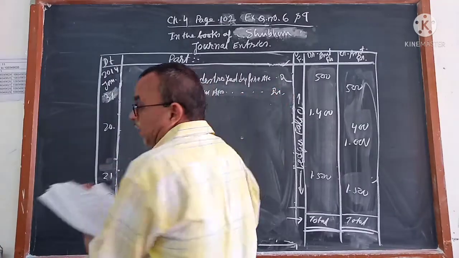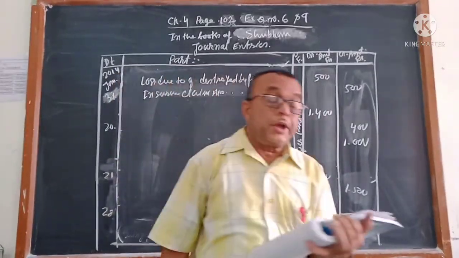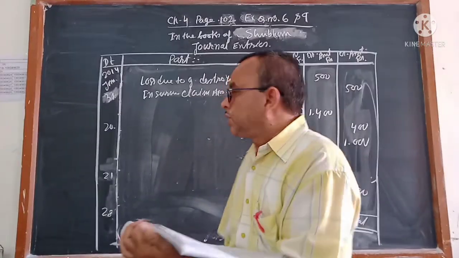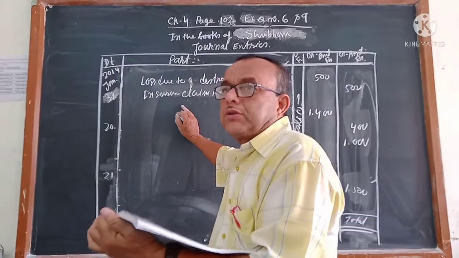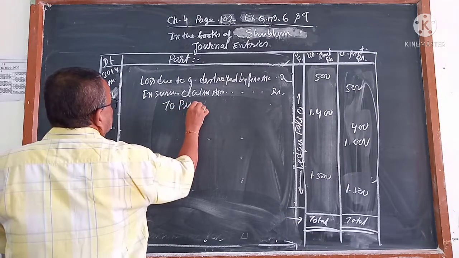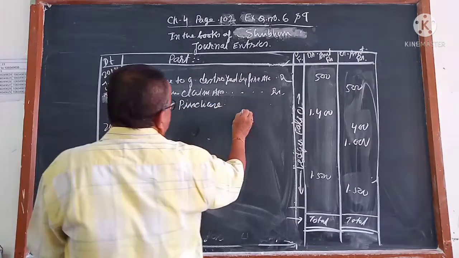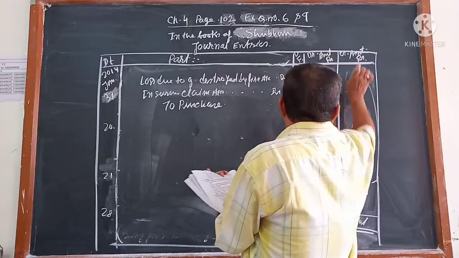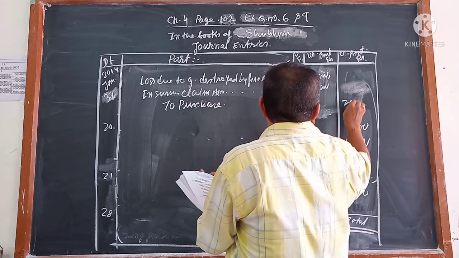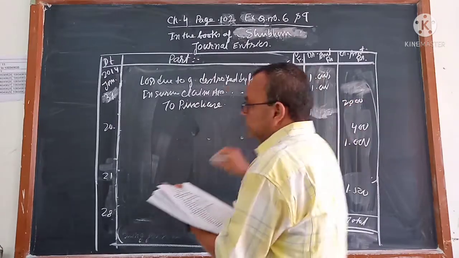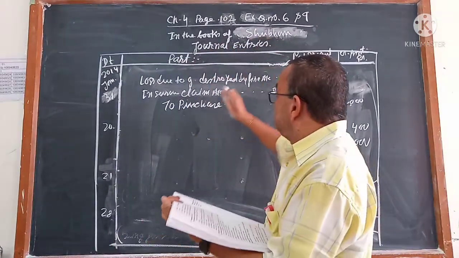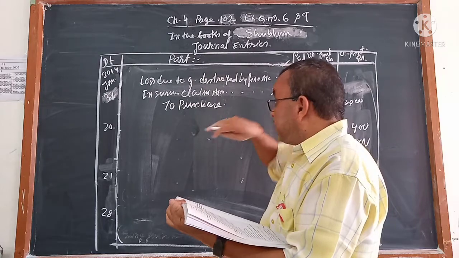Insurance claim account debit क्यों किया? Insurance company admitted मतलब accepted to pay. Till you did not get. For that, if you got, then cash account debit है. Insurance claim account debit and to purchase. Goods is going out. The amount will come here 1,000, here 1,000, here 2,000. So this is actual journal, very interesting. Loss due to destroyed by fire account debit, insurance claim account debit to purchase.